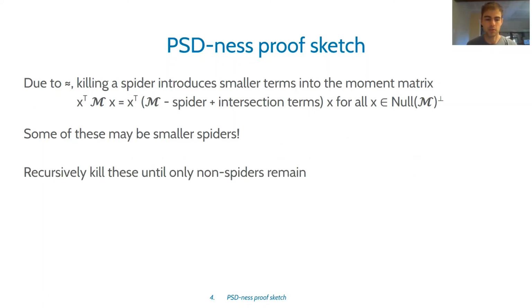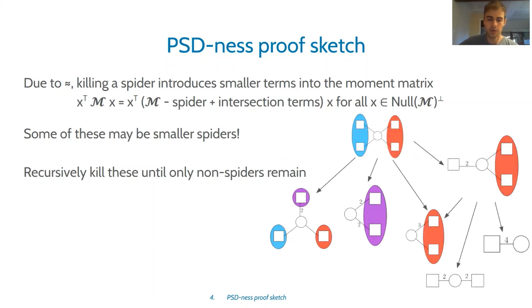So what we must do is recursively kill these smaller shapes until we're only left with non-spiders in the expression. And doing this, we produce what we call a web of shapes for each spider, which is the set of non-spiders and spiders that appear when you attempt to kill off this spider. And the leaves of the web are the non-spiders that finally appear after you successfully kill off the spider.